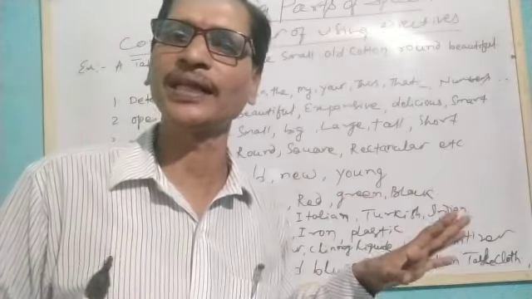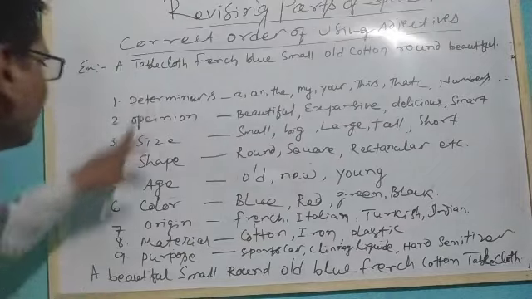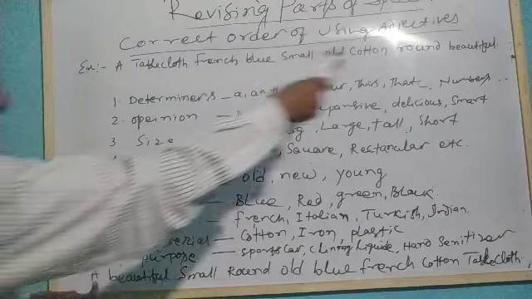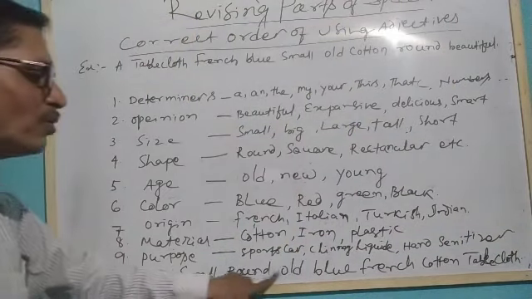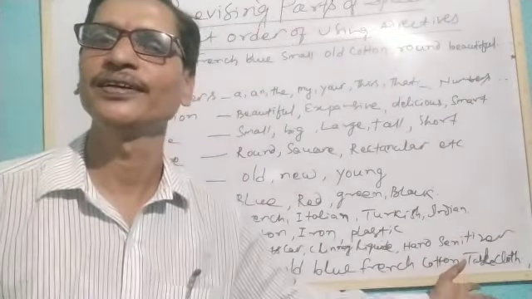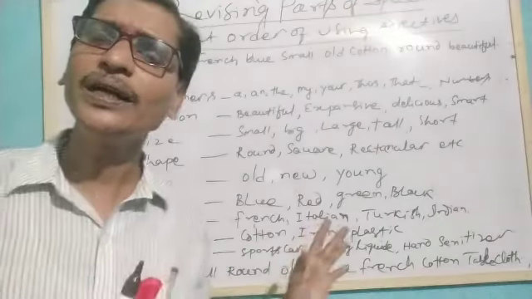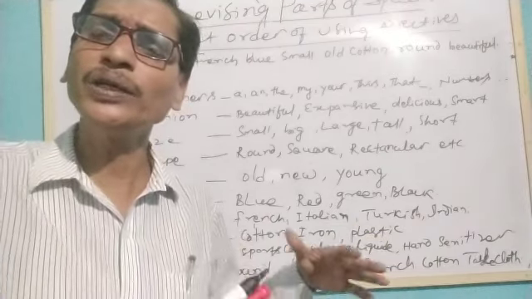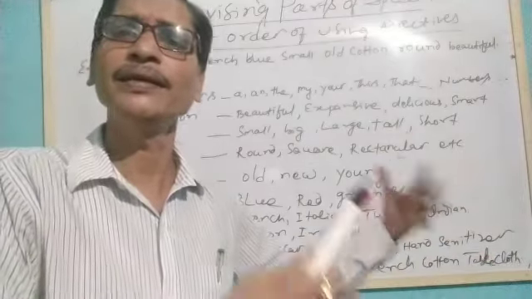We should understand it like this. The same statement I have written over here, you can understand in accordance with this order. What is that? A beautiful small round old blue French cotton tablecloth. If we are writing this, following this order, then only have we used the adjectives properly. Where we encounter more than one adjective in our statement modifying a noun, we have to follow this order.